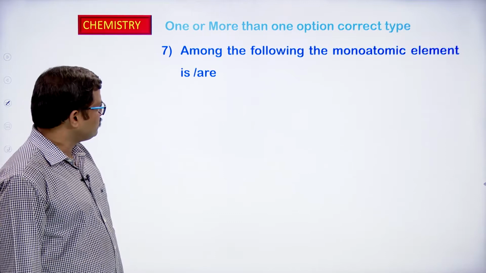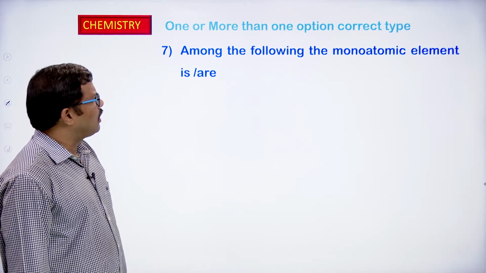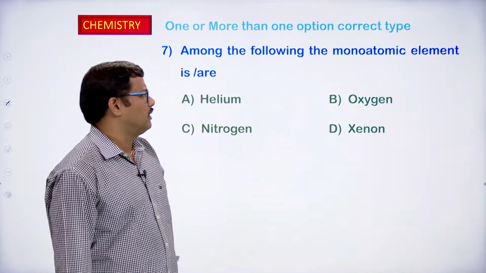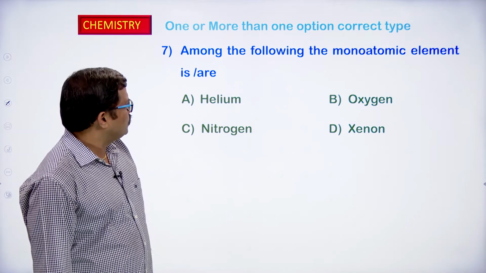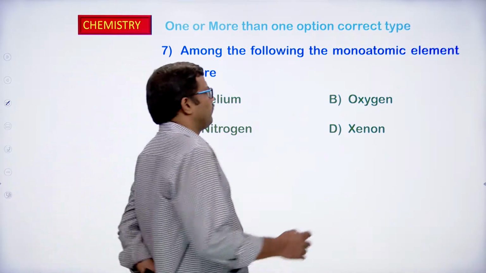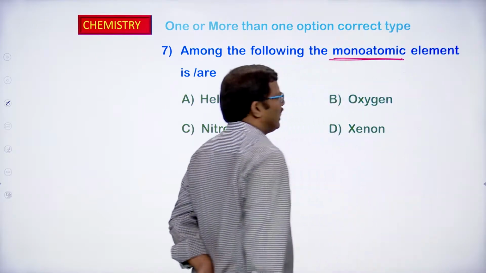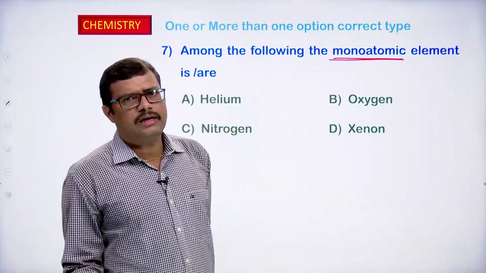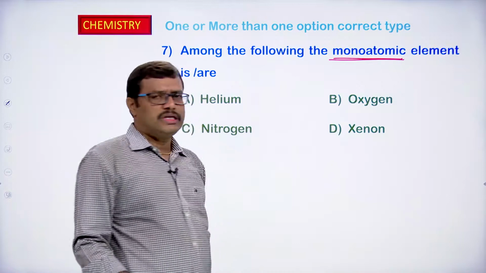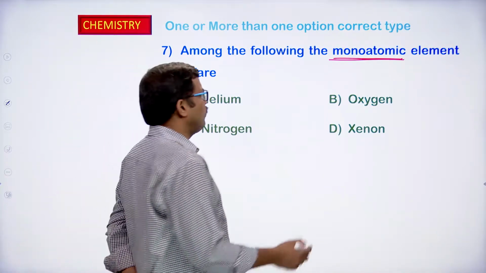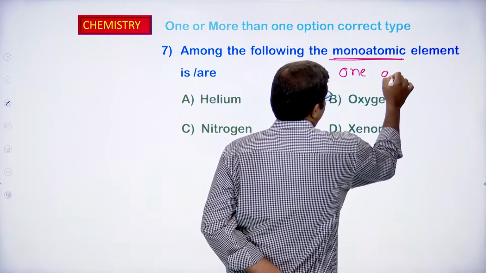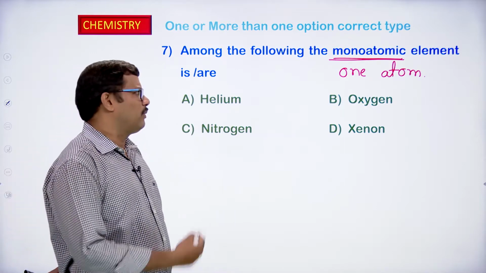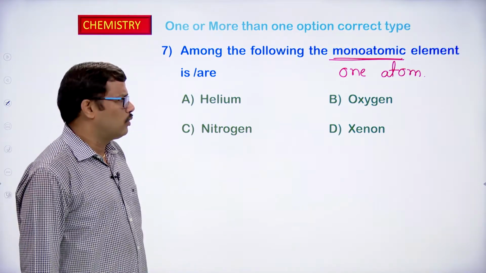Second one, among the following the monoatomic element is. Okay. So, if we observe here, monoatomic means it should have only one atom, diatomic means it should have 2 atoms, triatomic means it should have 3 atoms. So, in nature you have to choose that element which exists in the monoatomic form. Monoatomic means only one atom is present and it is not going to react further. Therefore, it exists in nature as monoatomic only with one atom.